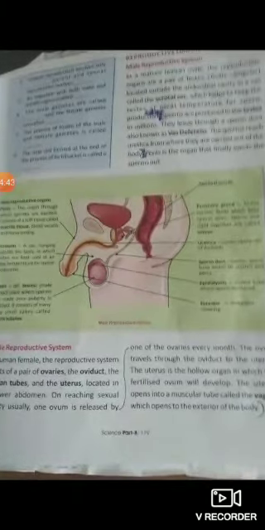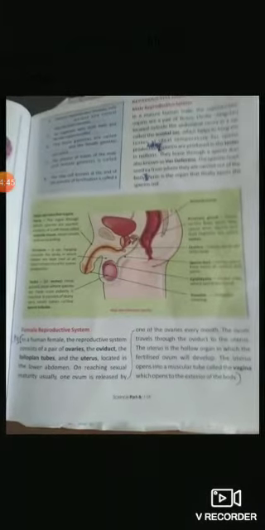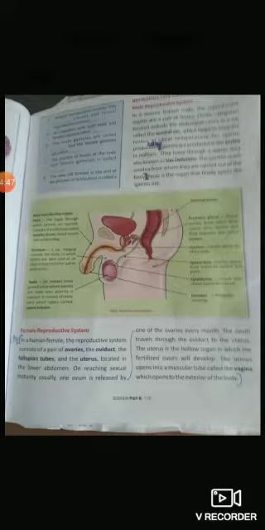Now we come to the male reproductive organs. Here you can see the male reproductive organ, and many parts are given here. Testes are where the sperms are produced, and they go through the other parts. The female also has many parts like ovaries, oviducts, fallopian tube and uterus.